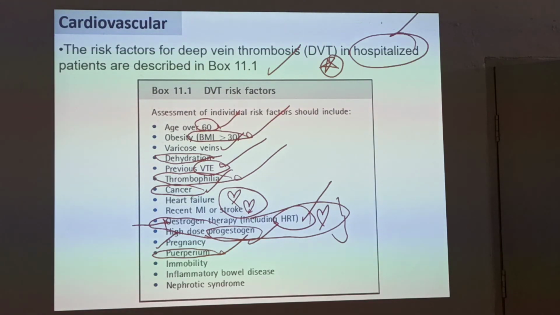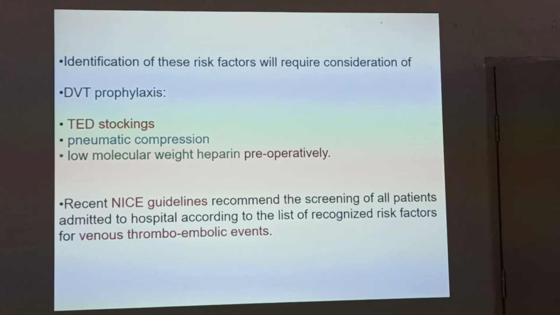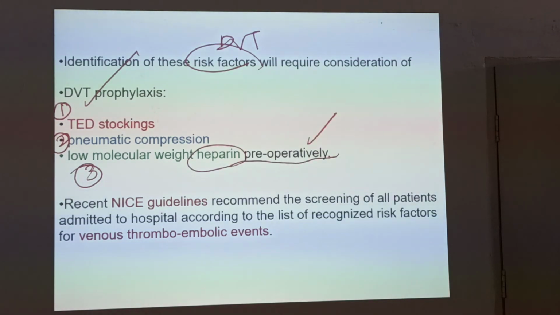Okay. Next, immobility also leads to thrombosis. Inflammatory bowel disease also leads to thrombosis. Nephrotic syndrome also leads to thrombosis. This is about the DVT risk factors. After identification of these DVT risk factors, we have to go for DVT prophylaxis like TED stockings, pneumatic compressions, low molecular weight heparin preoperatively, like enoxaparin, etc. Preoperatively you have to think of it.